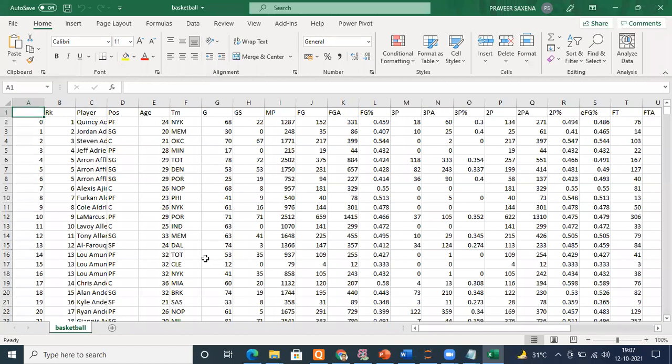Yes, sir. Okay. If there were multiple tables in your page, then you will get many elements in the list: 0, 1, 2, 3. So you can access each individual table by its index, like 0, then 1, then 2, then 3, and so on. Get an idea or not? If a page has multiple tables, don't worry. It will pack them inside the list as different elements. 0 will be the first table, 1 the second table, 2 the third table, and so on. You can access those elements.